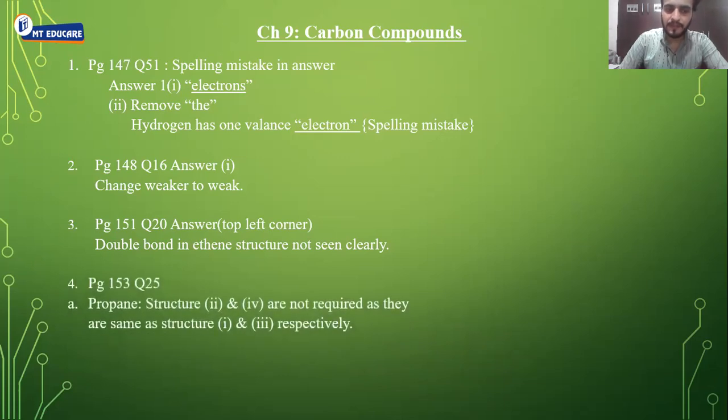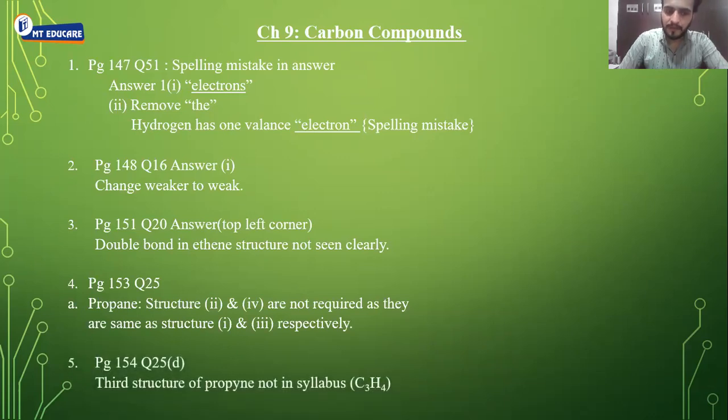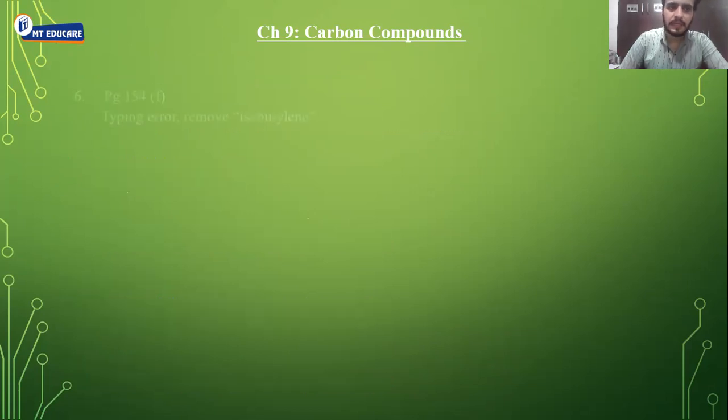Then page 153, question number 25, propane structure 2 and structure 4 are not required as they are the same as structure 1 and 3. So for us, we have to consider only 1 and 3, cancel the second and fourth structures. Page 154, question number 25, D point, the third structure of propyne is not in our syllabus. So please delete that structure. Next, page 154, F part, typing error is there, remove isobutylene.